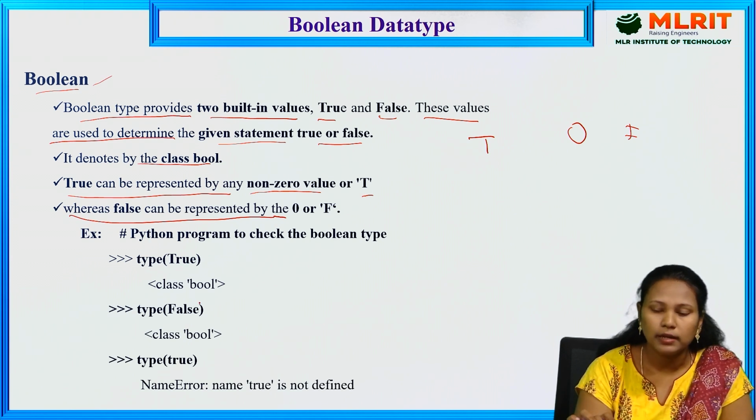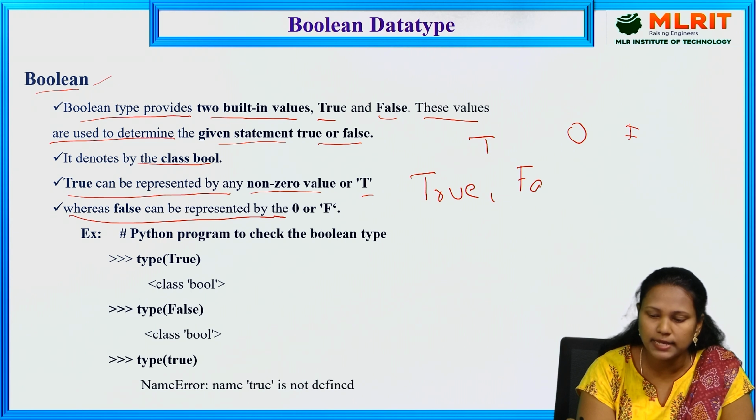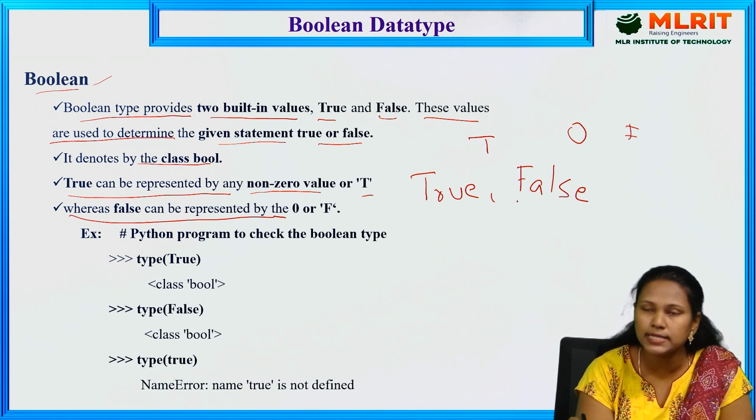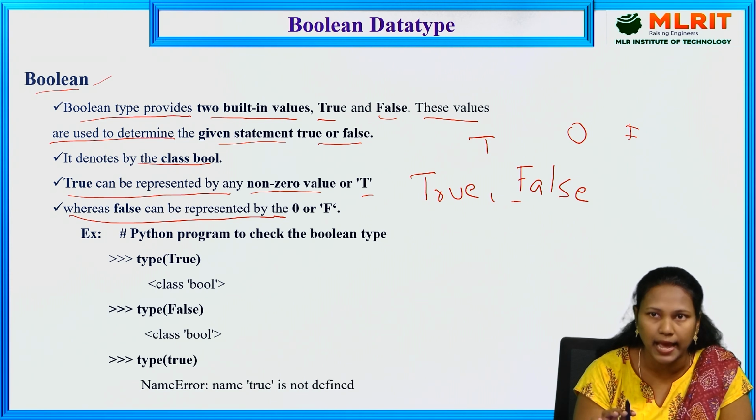In the last session we discussed keywords. True and False are keywords also. In them, the first letter is capitalized: capital T for True and capital F for False. Whenever you use True or False, you have to use the capital T and the capital F. Then only it gives the correct result, or otherwise it is not considered as a bool.